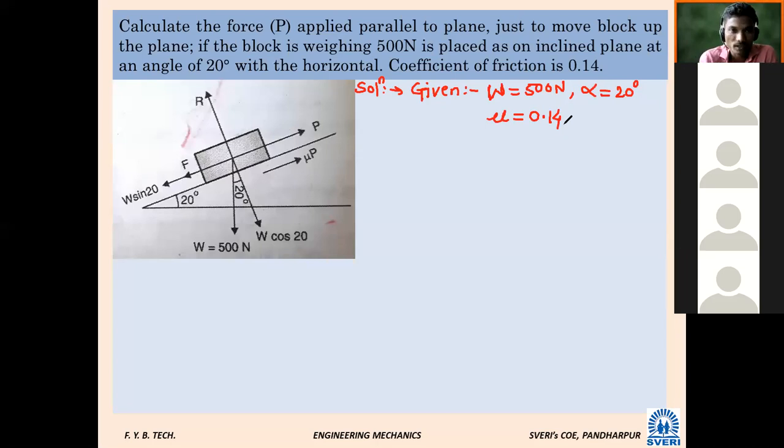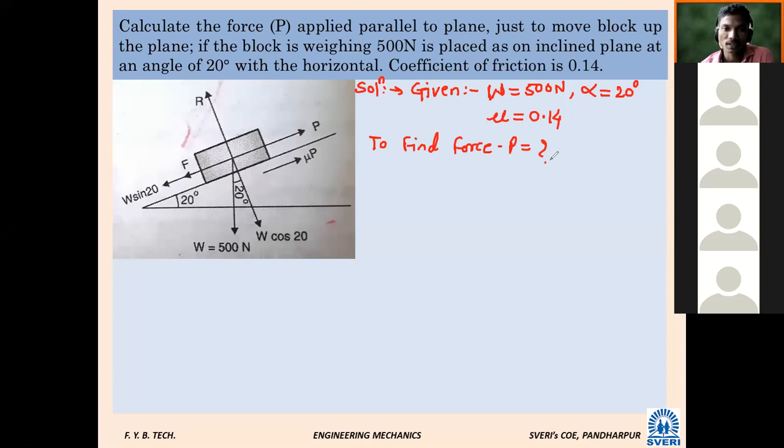Now, what are we supposed to find? Force P. To find force P is equal to how much? Okay, now you can see the figure.